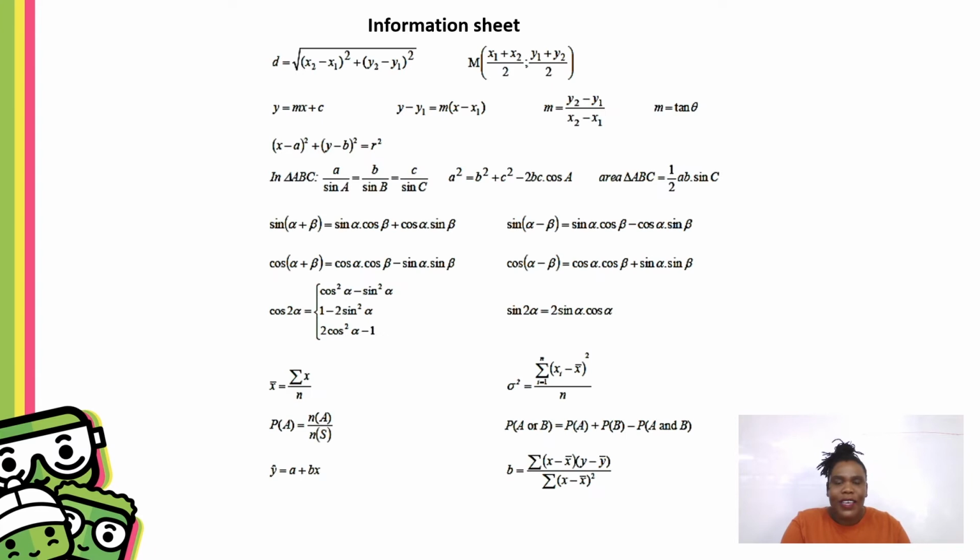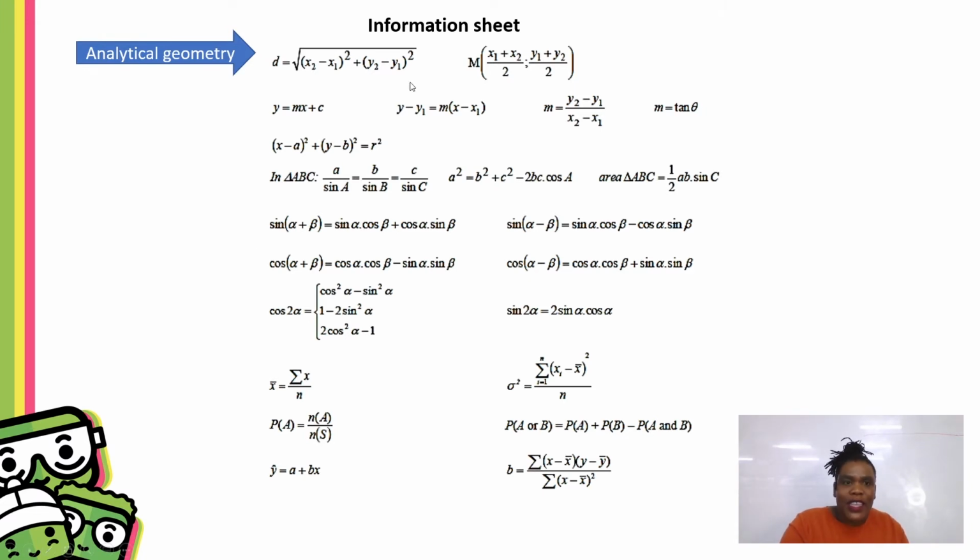And of course, your information sheet. The second half of the formula sheet that you'll be given deals with paper 2. So as soon as you get your exam paper, get that formula sheet on that side and deal with it from the first question to the last question because these are actually arranged in such a manner that it guides you. Once you get to the first question, analytical geometry, these are all your analytical geometry formulas, your distance formula, your midpoint formula, and your straight line equations.